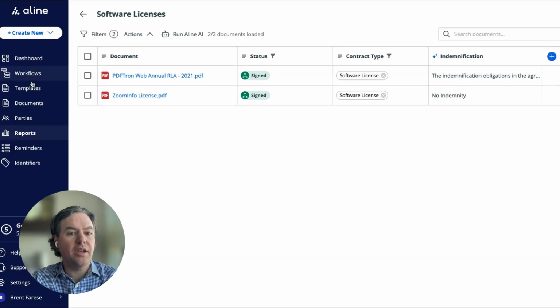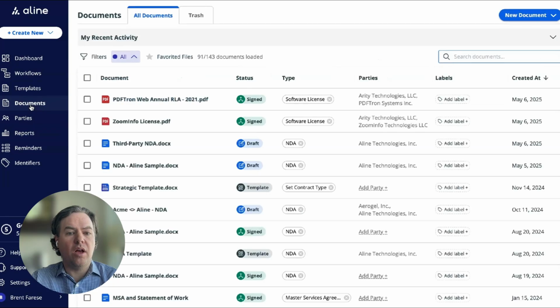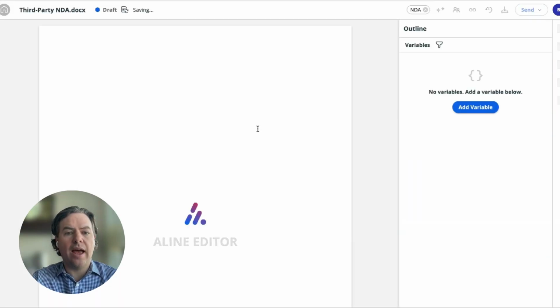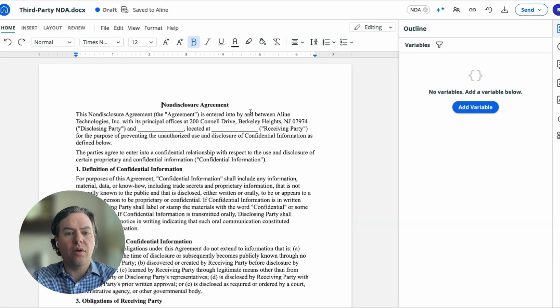As I mentioned in the beginning, Align's AI also helps with redlining, drafting, and reviewing agreements. For today's demo, we have a third-party NDA that's been uploaded into this demo repository that will open in Align and show how you can redline and review this agreement.